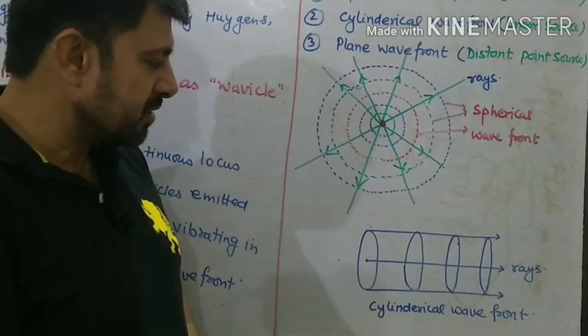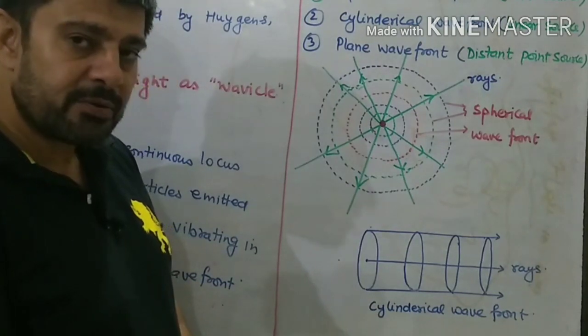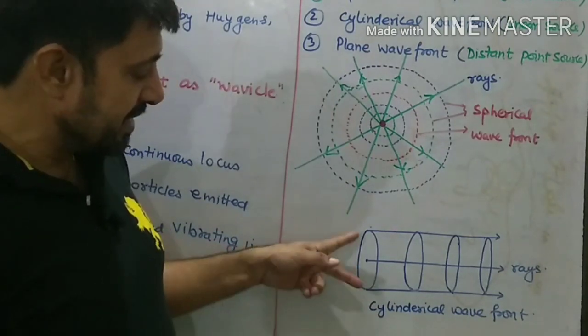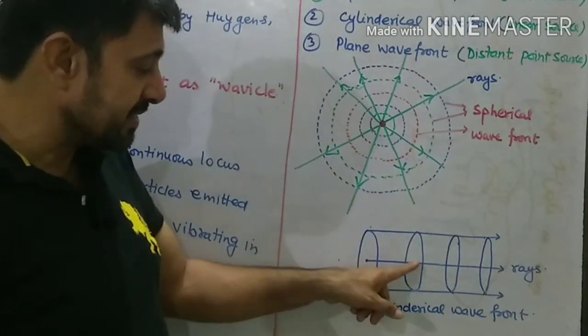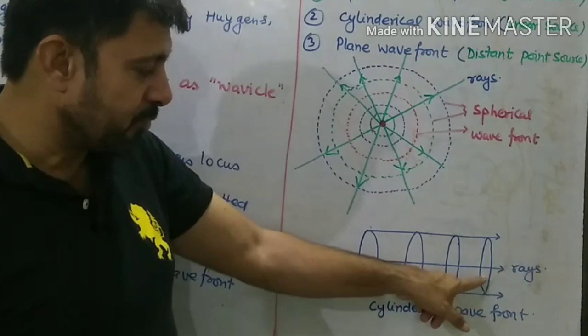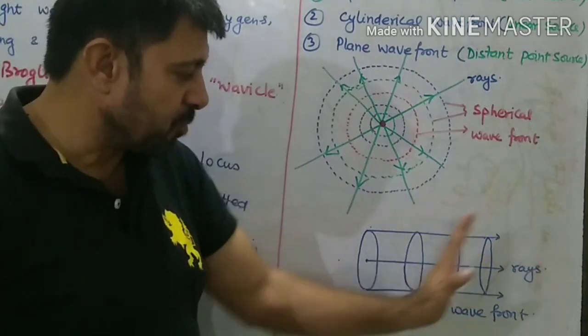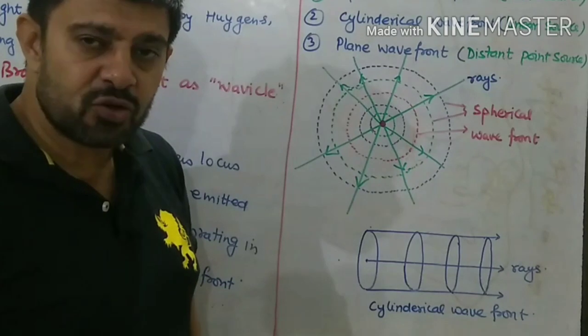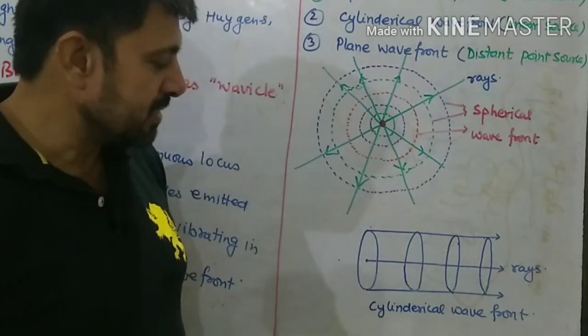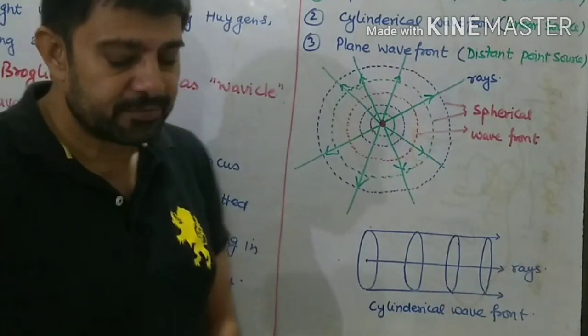Here I am showing the cylindrical wavefront. These are coaxial cylinders: first wavefront, then second, third and fourth wavefront. This way light is propagating. The direction of the arrow, or direction of the ray, shows the direction of propagation of light. So this is the cylindrical wavefront.